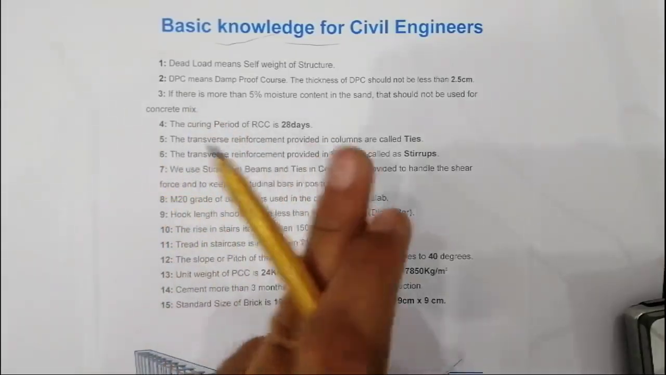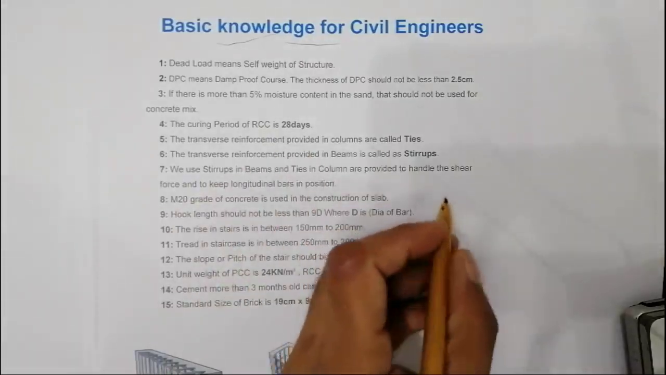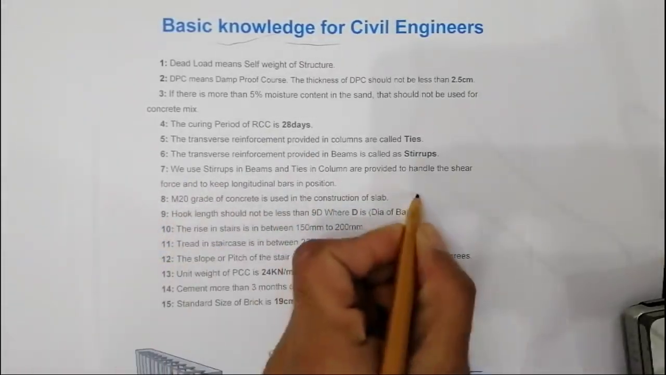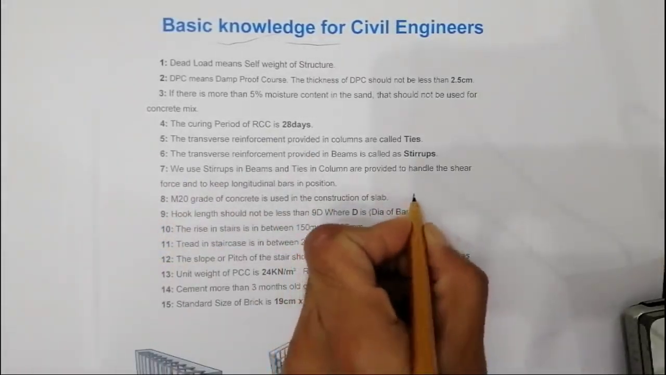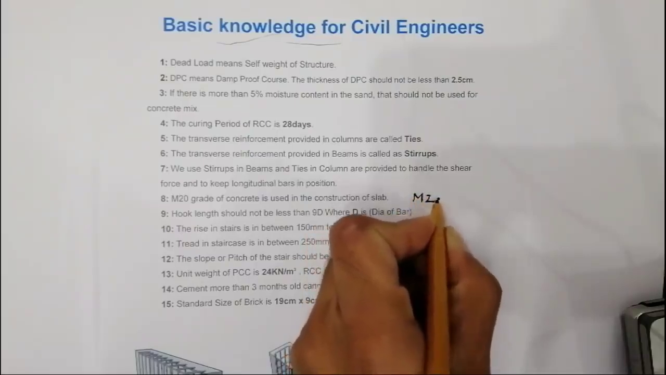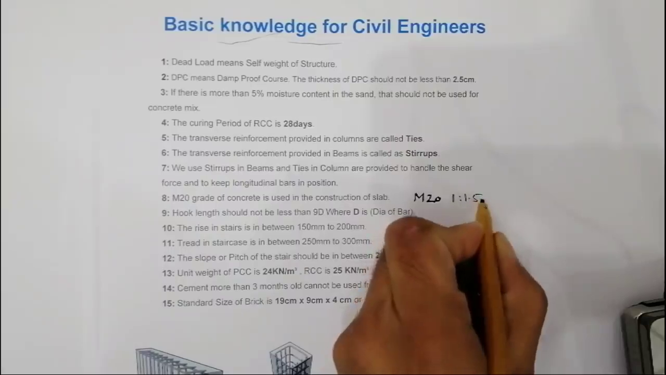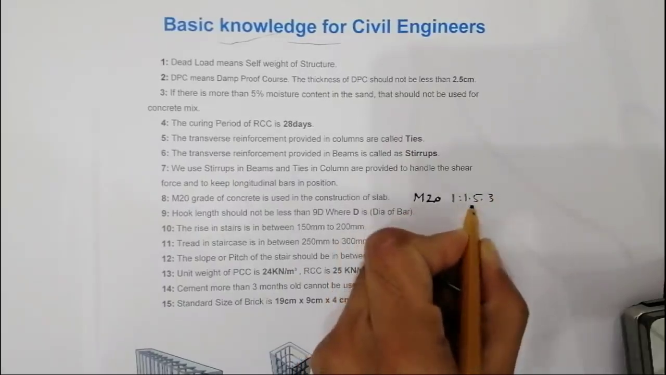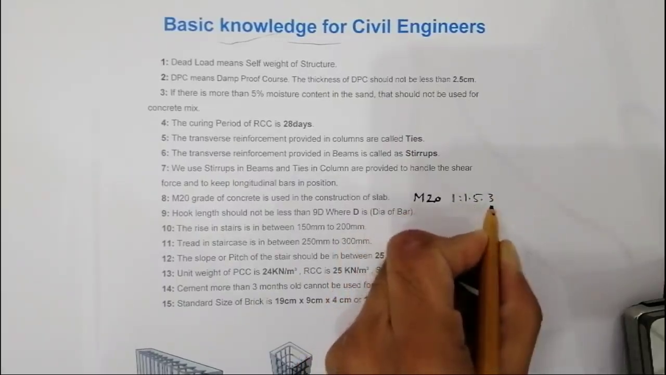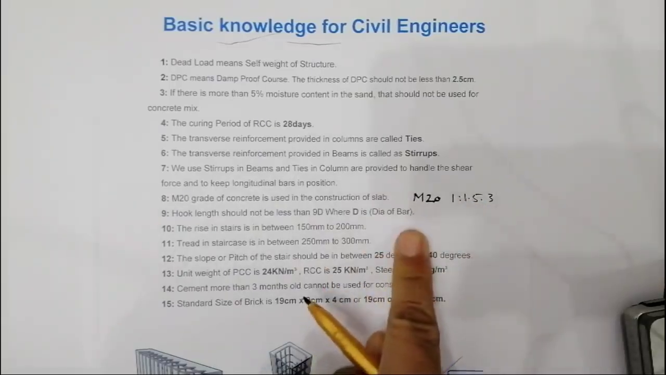1:1.5:3, I will write here, for M20. So M20, that is 1 ratio 1.5 ratio 3. 1 is cement, 1.5 is sand, and 3 is aggregate or crush, right?